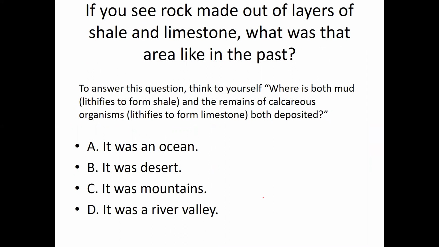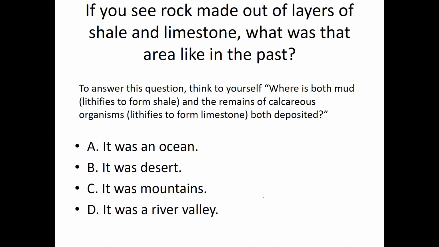So if you see rock that's made out of layers of shale and limestone, what was that area like in the past? Well, to answer this question, think to yourself, where is both mud, which is the type of sediment that lithifies to form shale, and the remains of calcareous organisms like clams, or oysters, or coral?